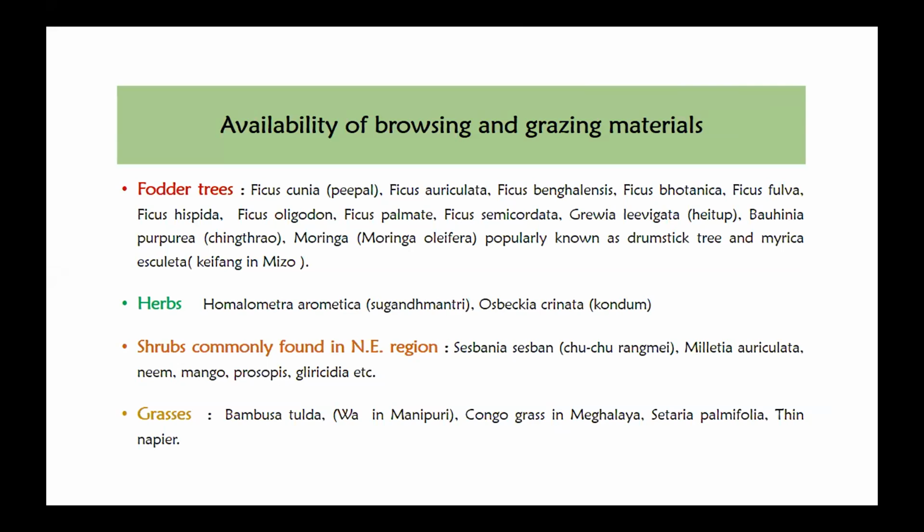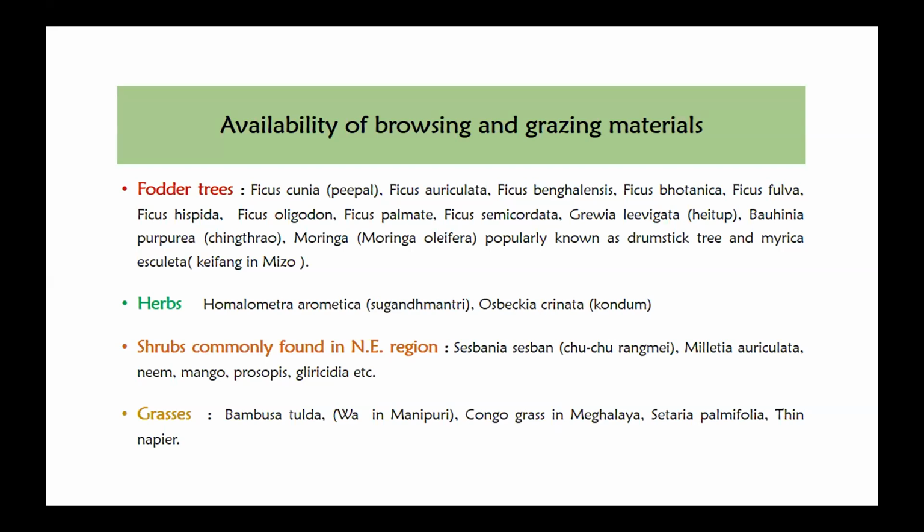Shrubs commonly found in the northeast region include Sasbania sesban, which is commonly known as Chuchulangmai in Manipur. This is also widely found in the northeast region. It bears very thin, elongated fruit, and the leaves are just like fern-type leaves.